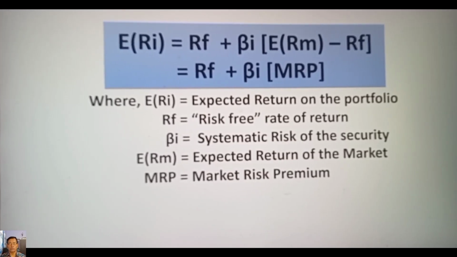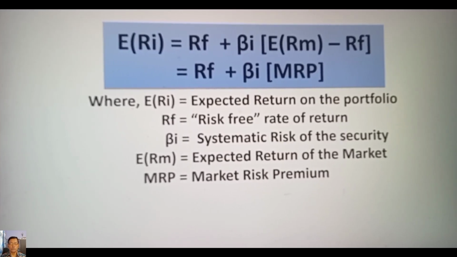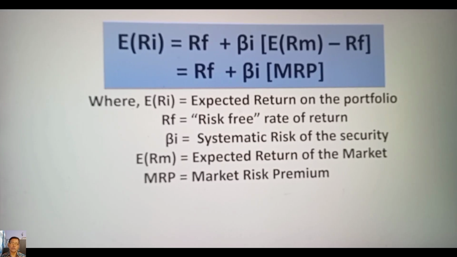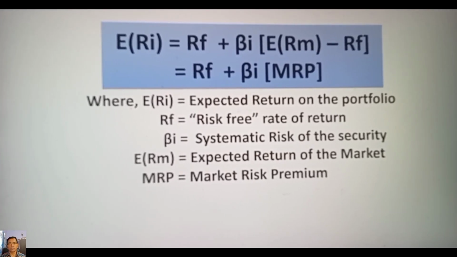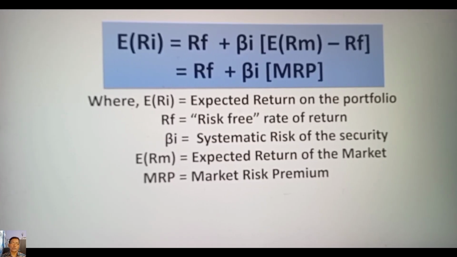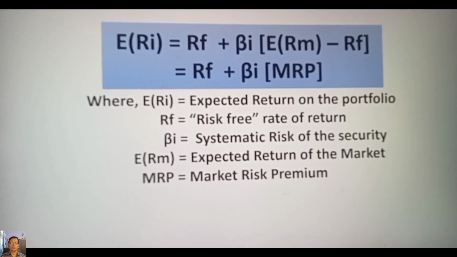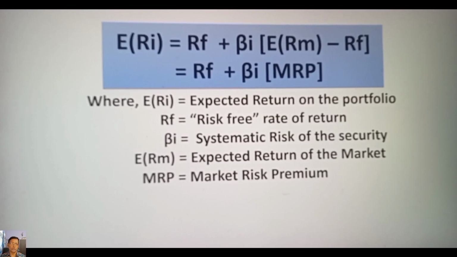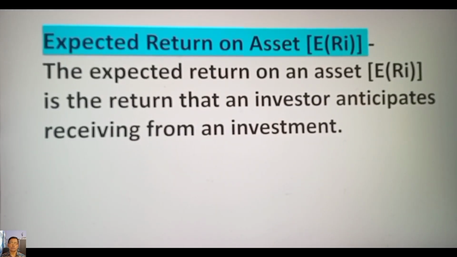ERm minus Rf is equal to MRP, where ERi is expected return on the portfolio, Rf is risk-free rate of return, beta i is systematic risk of the security, ERm is expected return of the market, MRP is market risk premium.